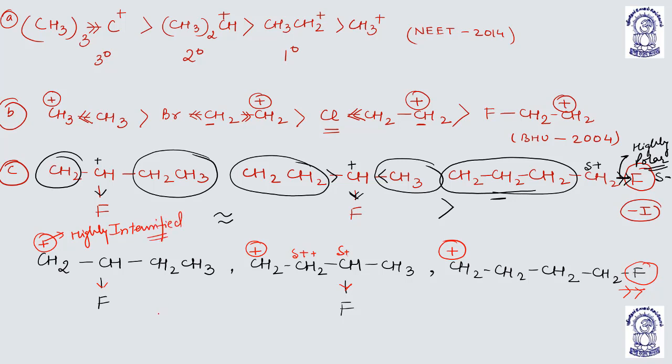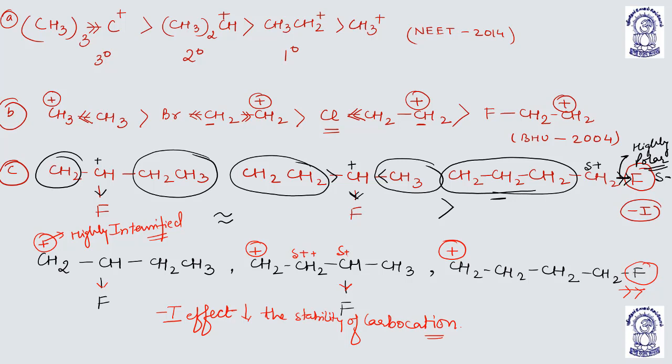So the fact to say is that the minus I effect decreases the stability of carbocation. And if the minus I group is attached to a carbon which is nearest to the positively charged carbon, then the effect will be more pronounced.